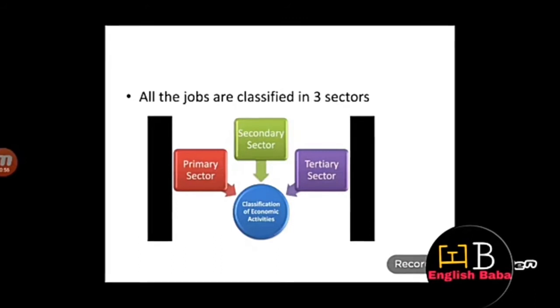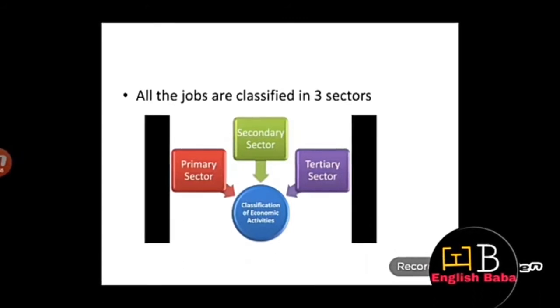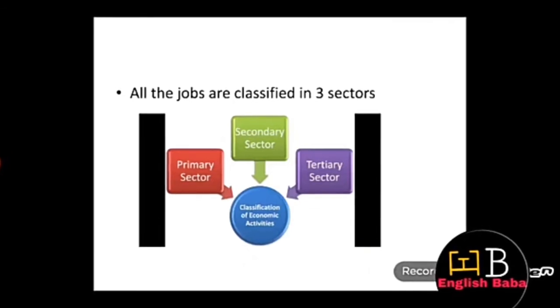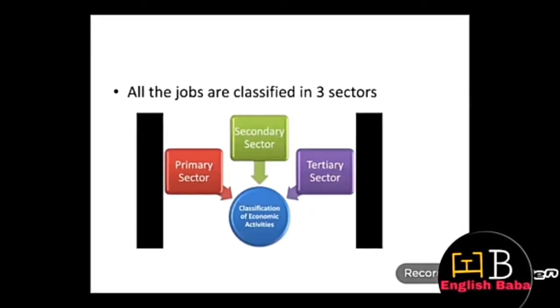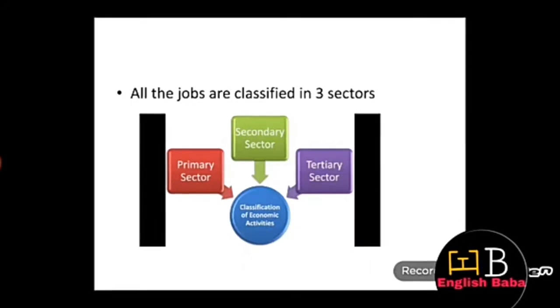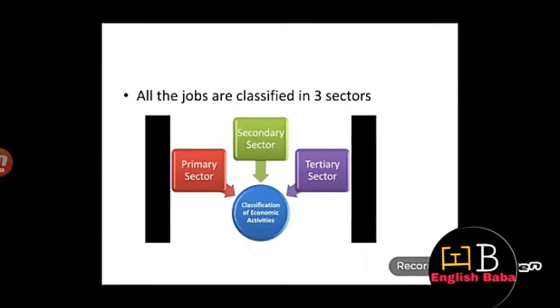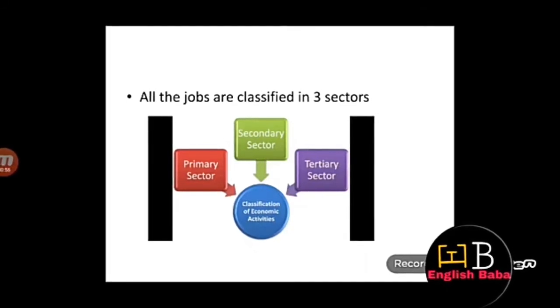Since the secondary sector gradually becomes associated with different kinds of industries that come up, we are calling it the industrial sector. After the primary and the secondary sector, there is a third category of activities that falls under the tertiary sector. I hope all the three sectors are clear.